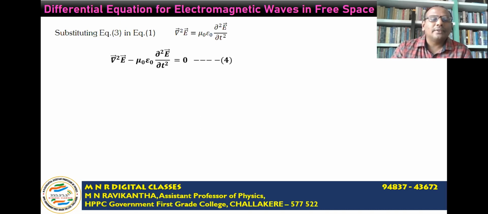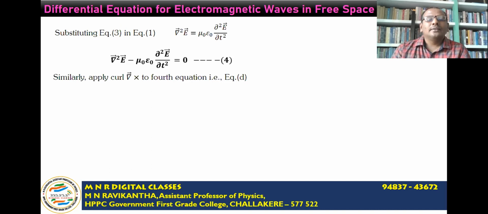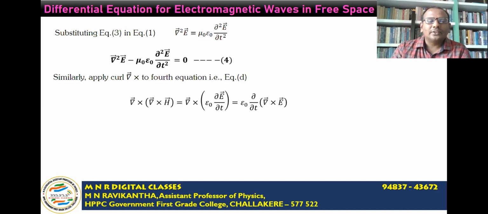Now we have the differential equation for an electromagnetic wave in terms of the electric field vector. Similarly, we can write the equation in terms of the magnetic field vector H. Let us do that. Now consider equation D, that is in terms of del cross H. Take the curl on both sides of the fourth equation, equation D. That gives us curl of curl H is equal to curl of epsilon naught times ∂E/∂t, that is equal to epsilon naught times ∂/∂t of del cross E.